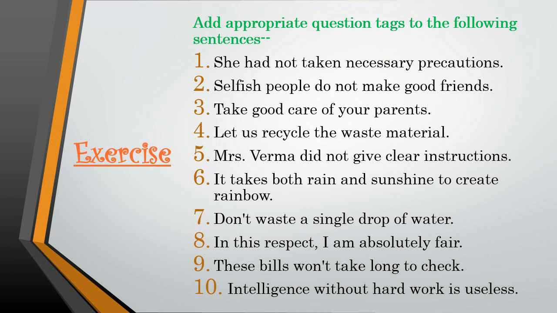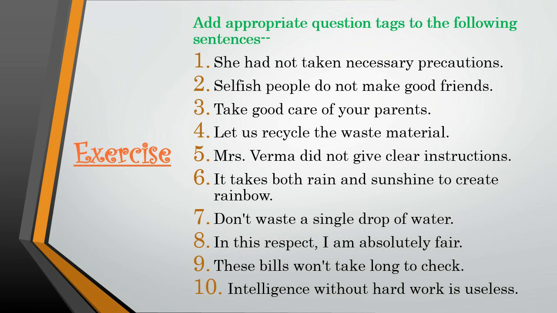Very good. Next, Mrs. Verma did not give clear instructions. Mrs. Verma did not give clear instructions, did she? Why? Because here the auxiliary verb is did not. Next, it takes both rain and sunshine to create a rainbow. It takes both rain and sunshine to create a rainbow, doesn't it?